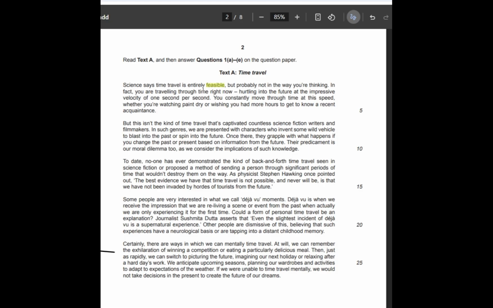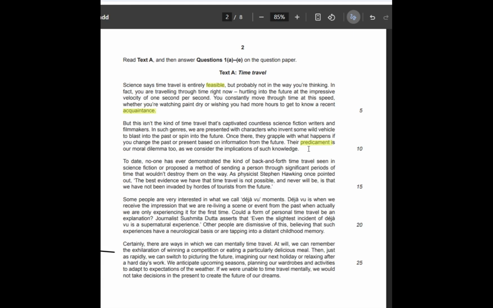Now, let me show you the second word, which I feel, acquaintance, right? I feel that it may hinder your comprehension. So you say, get to know a recent acquaintance. Acquaintance means somebody you know, somebody you're familiar with, right? So next word, let me show you, I feel, this one, predicament, right? Their predicament is our moral dilemma. Predicament means some difficult situation that you are not coming out of. That means no escape for you.